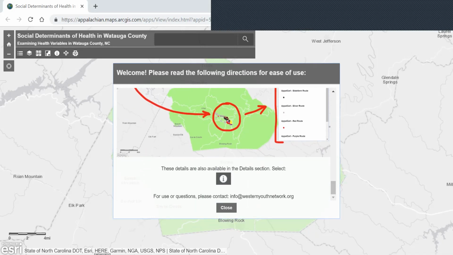These directions are also available in the details section. If there's any questions about use or questions about this map, please contact this email address listed here. This email address is also available in the details section. And the details section I will show later on.